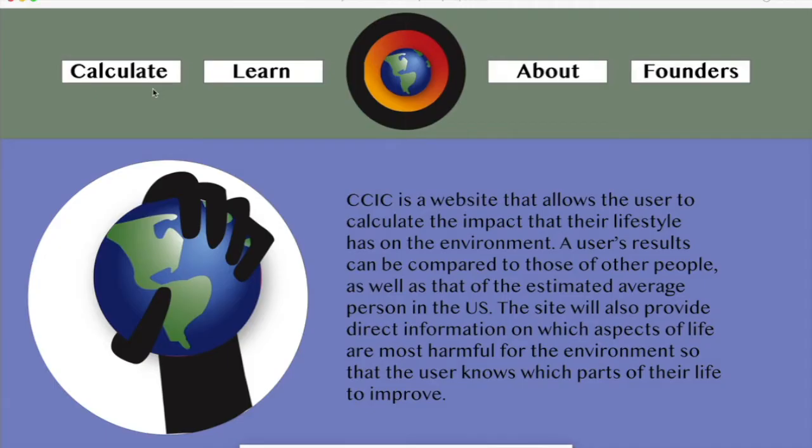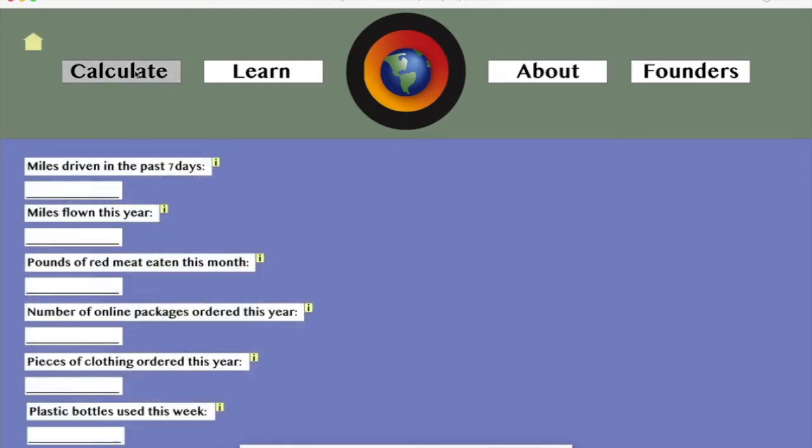Here's just a brief preview of the website. Obviously, you can't interact with it or anything since it's just an XD presentation, but hopefully this will provide a pretty accurate view of what the website would look like. So the first page here is the calculate slide. This is where you'd actually input your information. While again you can't actually input anything here and expect any results, I did provide a couple things that we hope to implement into the real product.